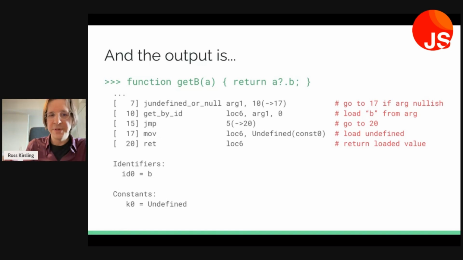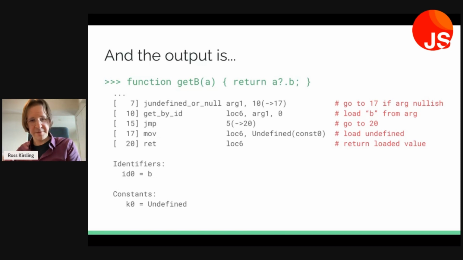If it is, we're going to perform a jump. That's what the J is for. And we're going to jump, in that case, ahead 10 bytes to byte 17. So if we go to 17, we'll see that we're going to move something. In fact, we are going to load undefined.